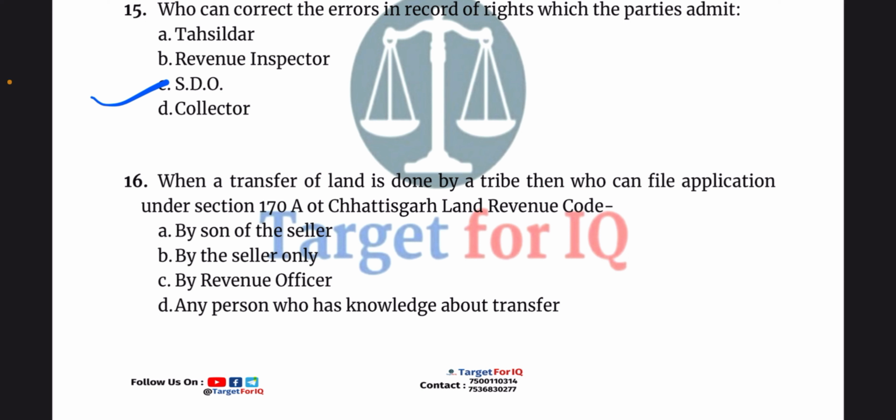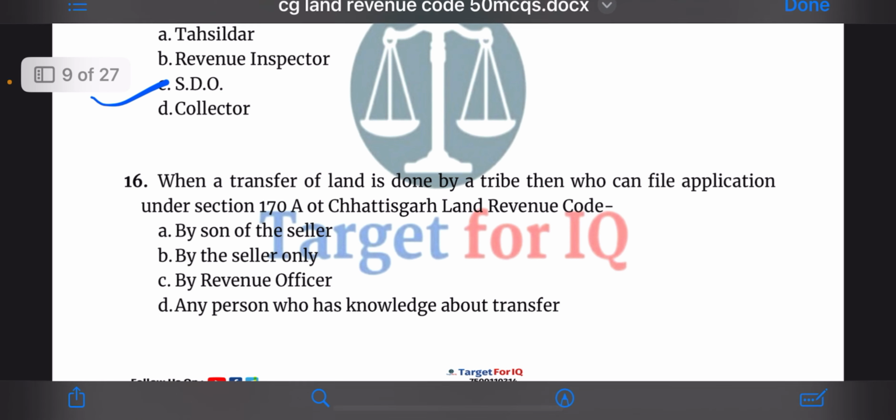Next question, when a transfer of land is done by a tribe, then who can file application under section 170A of Chhattisgarh Land Revenue Code? The options are A. by son of the seller, B. by the seller only, C. by revenue officer or D. any person who has knowledge about transfer. The correct answer is option B.